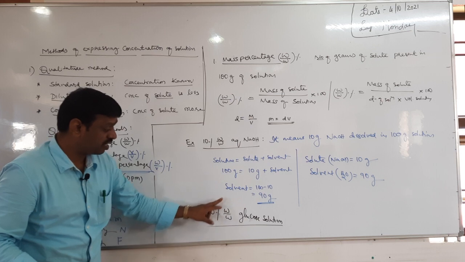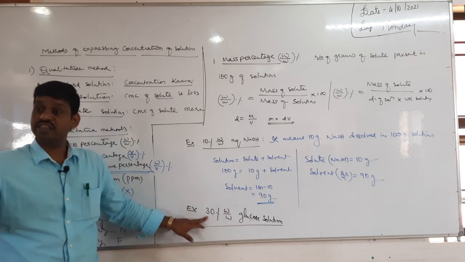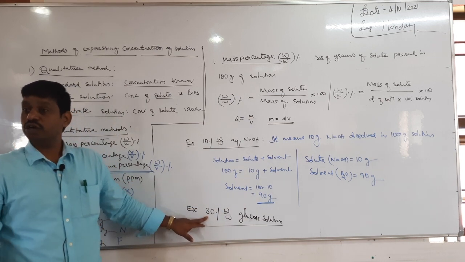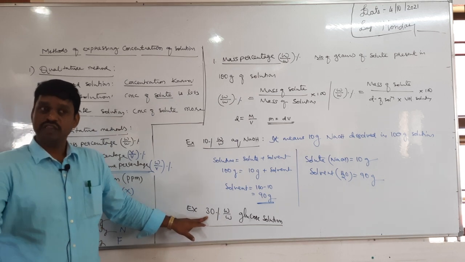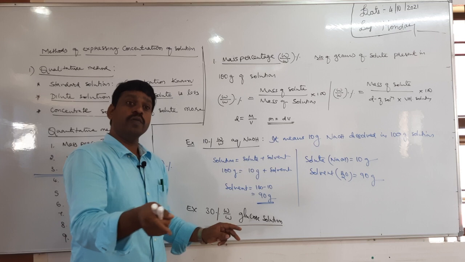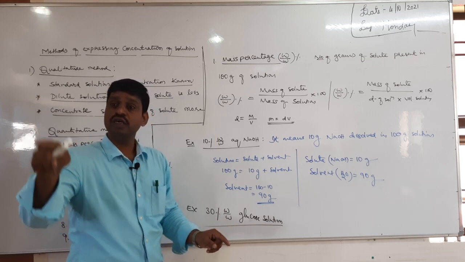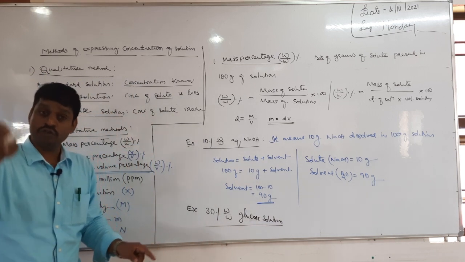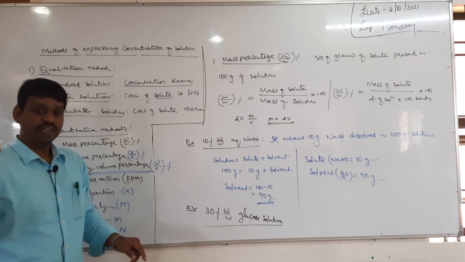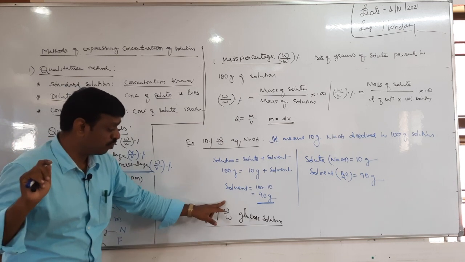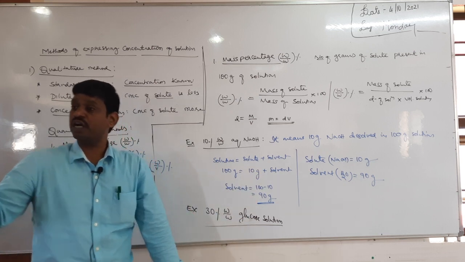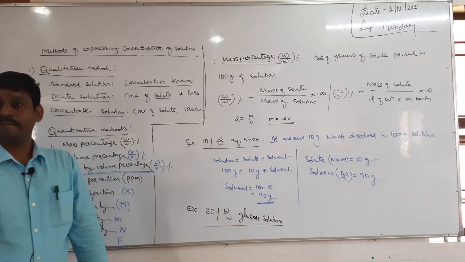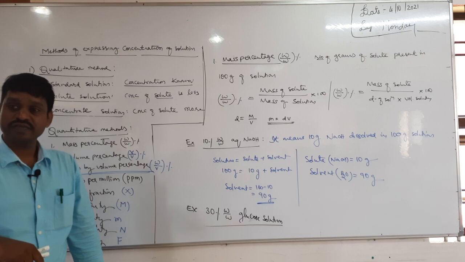This 30% W by W means there are 30 grams of solute, not solvent, not solution. 30 grams of the solute present in how many grams of the solution? 100 gram. So 30% W by W means 30 grams of glucose present in 100 grams of the solution. But I want solvent.